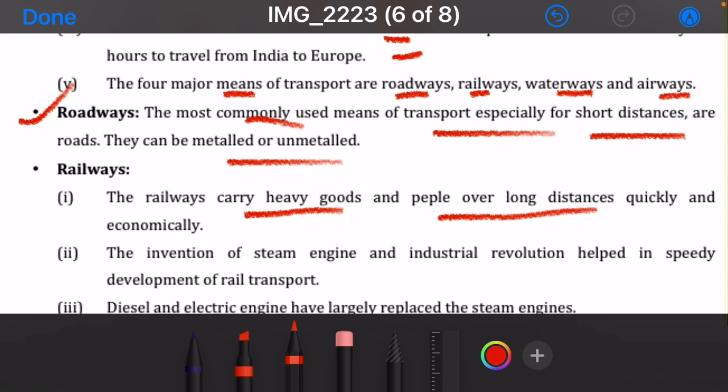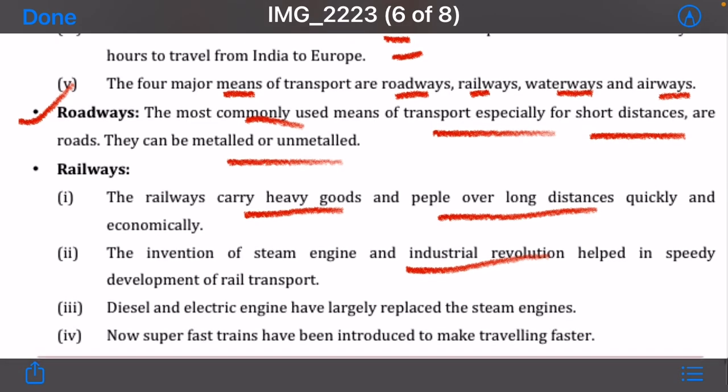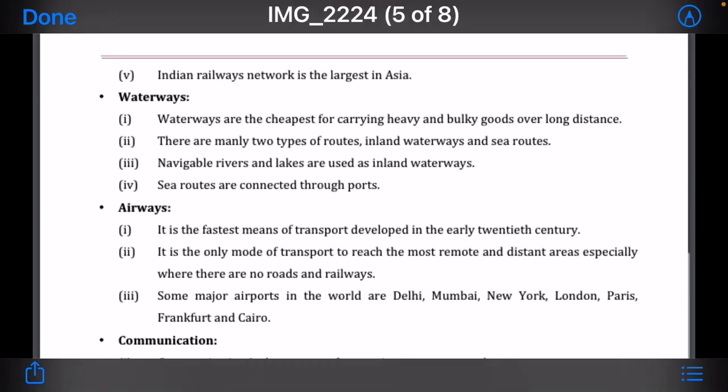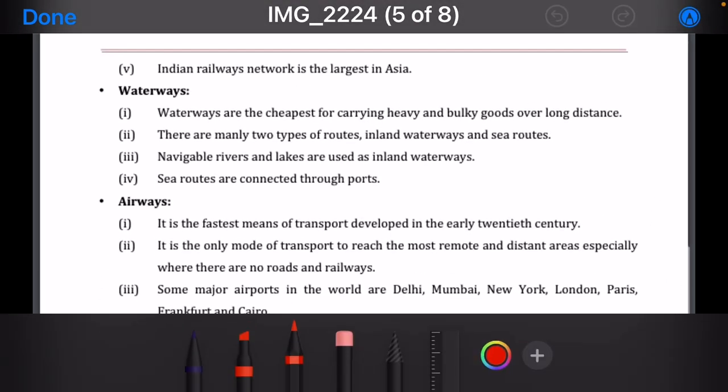The invention of the steam engine and the industrial revolution helped in the speedy development of rail transport. Diesel and electric engines have largely replaced the steam engine, and now superfast trains have been introduced to make traveling faster. Indian Railways network is the largest in Asia.